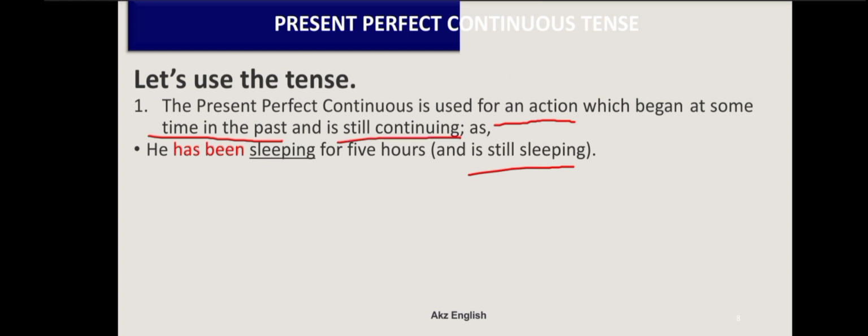The whole sentence here: he has been sleeping for 5 hours. Now what is meant is that he is still sleeping, and he started sleeping in the past, 5 hours before.